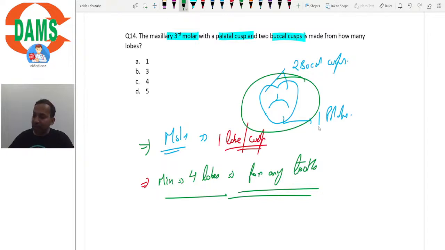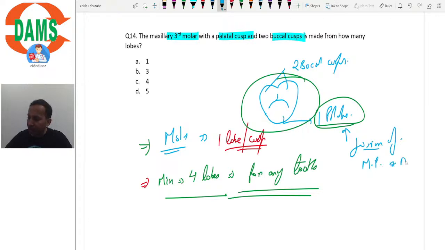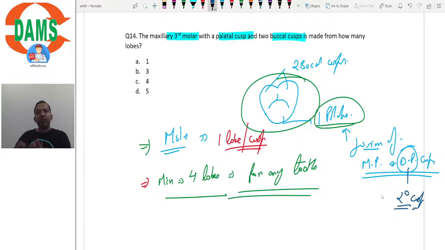So in reality, what happens is that this palatal cusp represents the fusion of the mesiopalatal and distopalatal cusps, isn't it? The distopalatal cusp is the secondary cusp, and as we move from first molar to second to third molar, the reduction in the size of the distopalatal cusp is drastic. It reduces more as compared to the other cusps. So it is either insignificant or it merges with the mesiopalatal cusp. Therefore we can see only 1 cusp because it has fused with the mesiopalatal cusp.